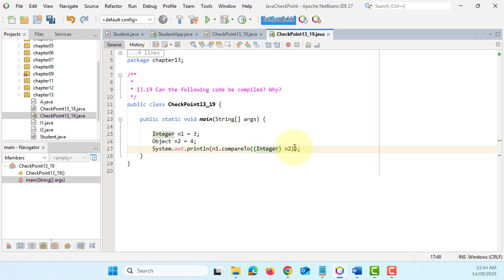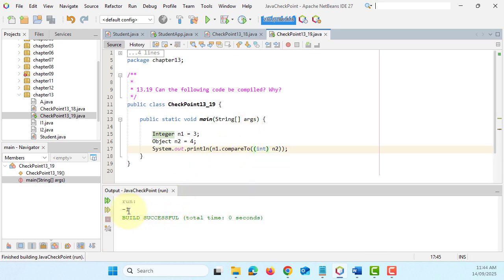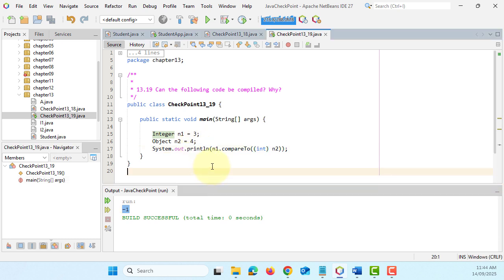So we can go here, change to int. Okay, so this way you can still get the same answer. Okay, but you are not going to have a problem with the compiler error. Okay, that's it.